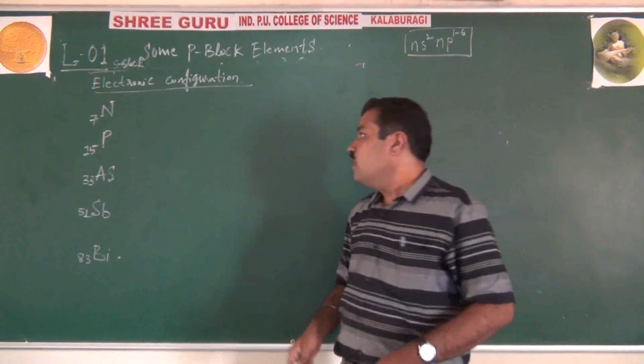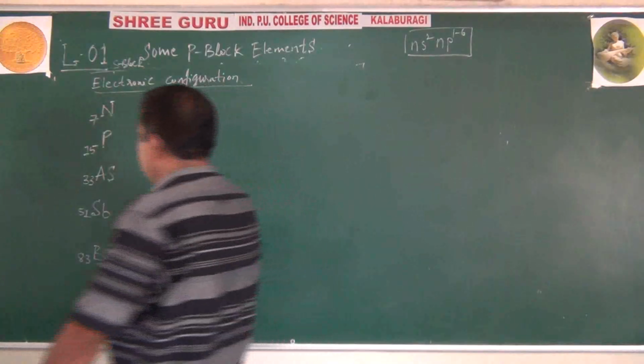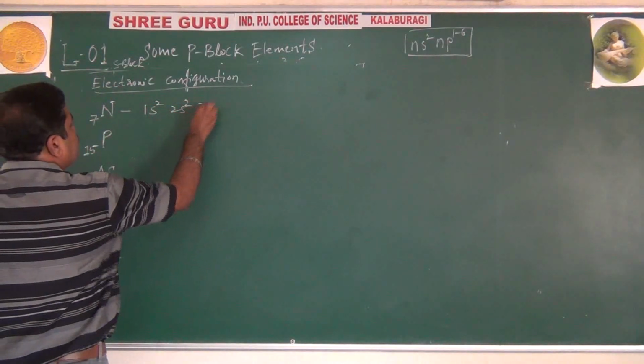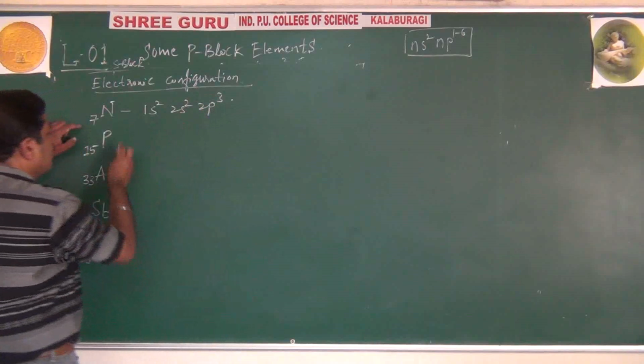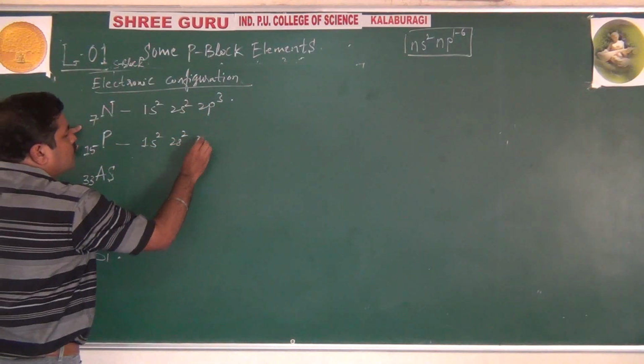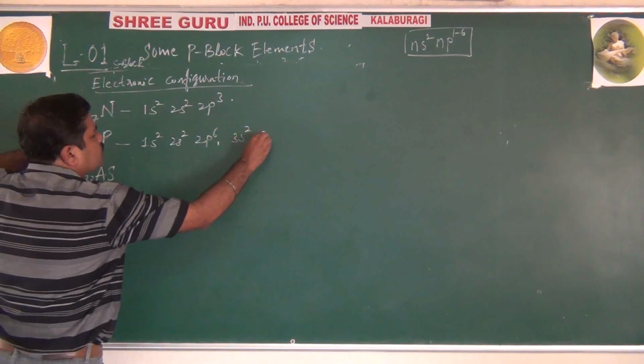We have to go for writing the electronic configuration. First, nitrogen group, from your first day knowledge: nitrogen 1s2, 2s2, 2p3. Phosphorus 1s2, 2s2, 2p6, 3s2, 3p3.